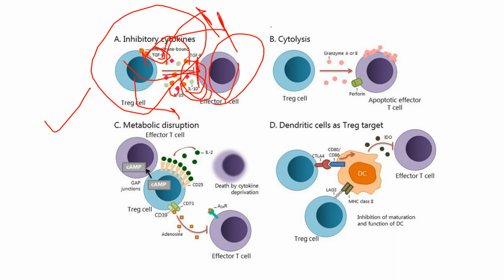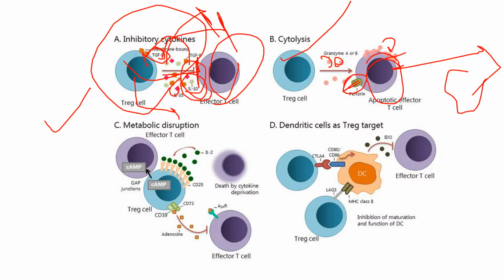Another function of these T regulatory cells, you can see, is cytolysis, that they can go to the effector T cells. In this process, granzyme, that is some small particles, will go and bind to these effector cells. Once they bind, with the help of perforin they create pores in the cells. So these perforin structures create the pores, and through those pores cell lysis will happen, cell death will happen. In this way, they control the T cell.